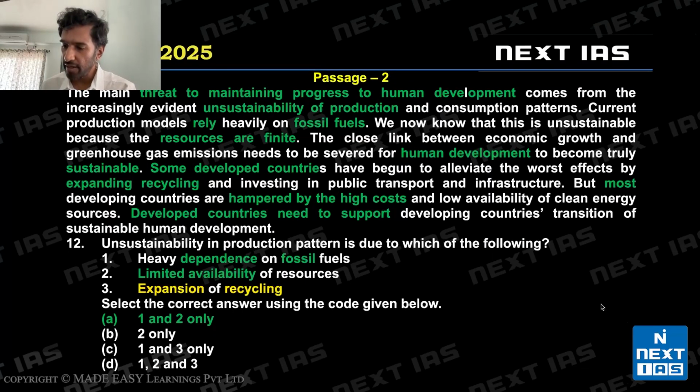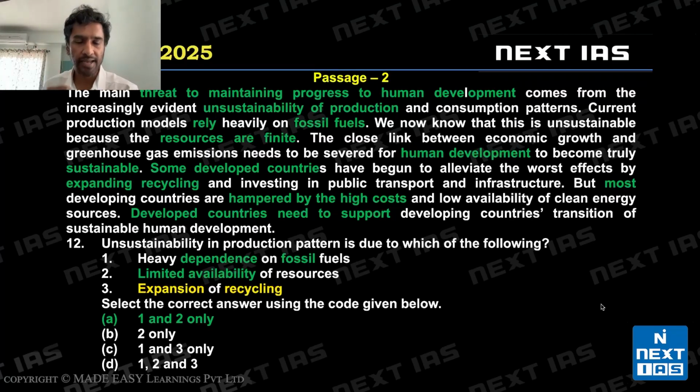Here, the main threat to maintaining progress of human development is the unsustainability of production and consumption patterns. We rely heavily on fossil fuels. Our resources are finite. Human development, if it's to be sustainable, some developed countries are trying to expand recycling, trying to make human development sustainable, but cost is hampering this. Developed countries need to support developing countries. We know the passage in general.